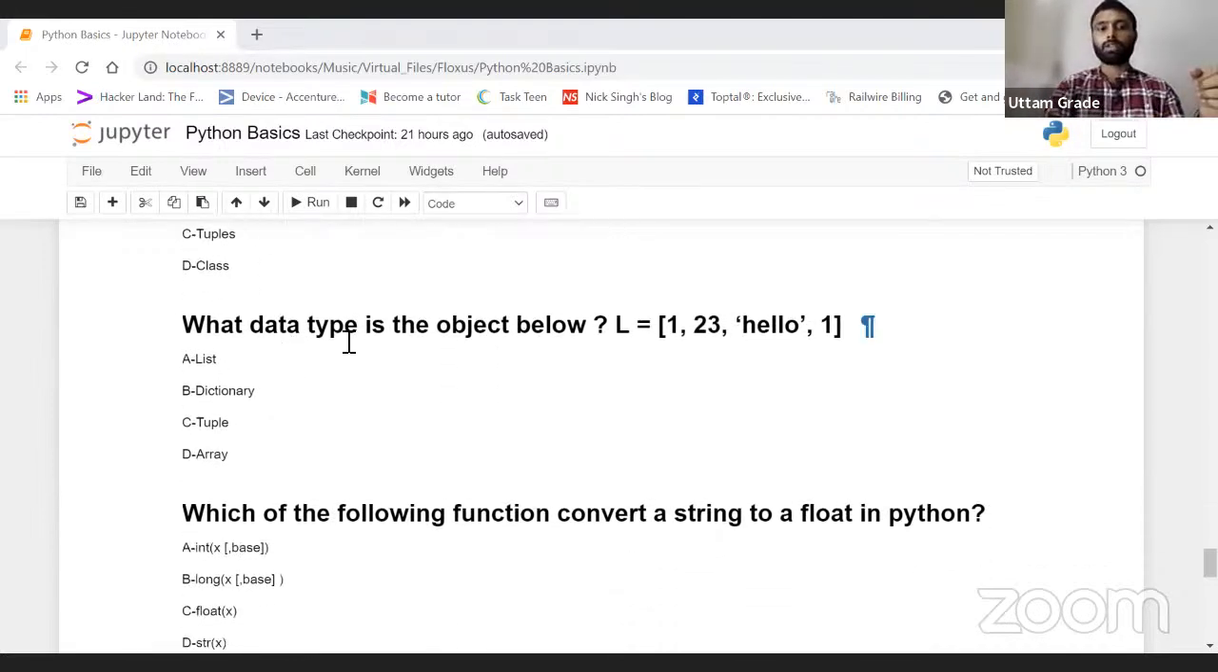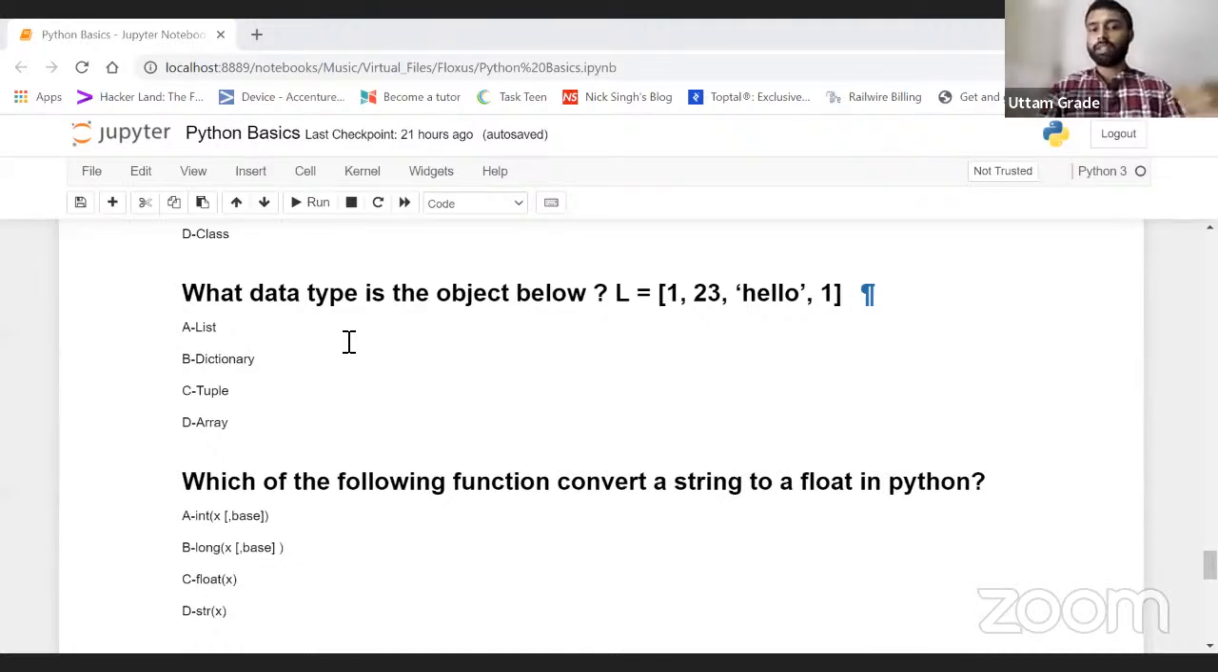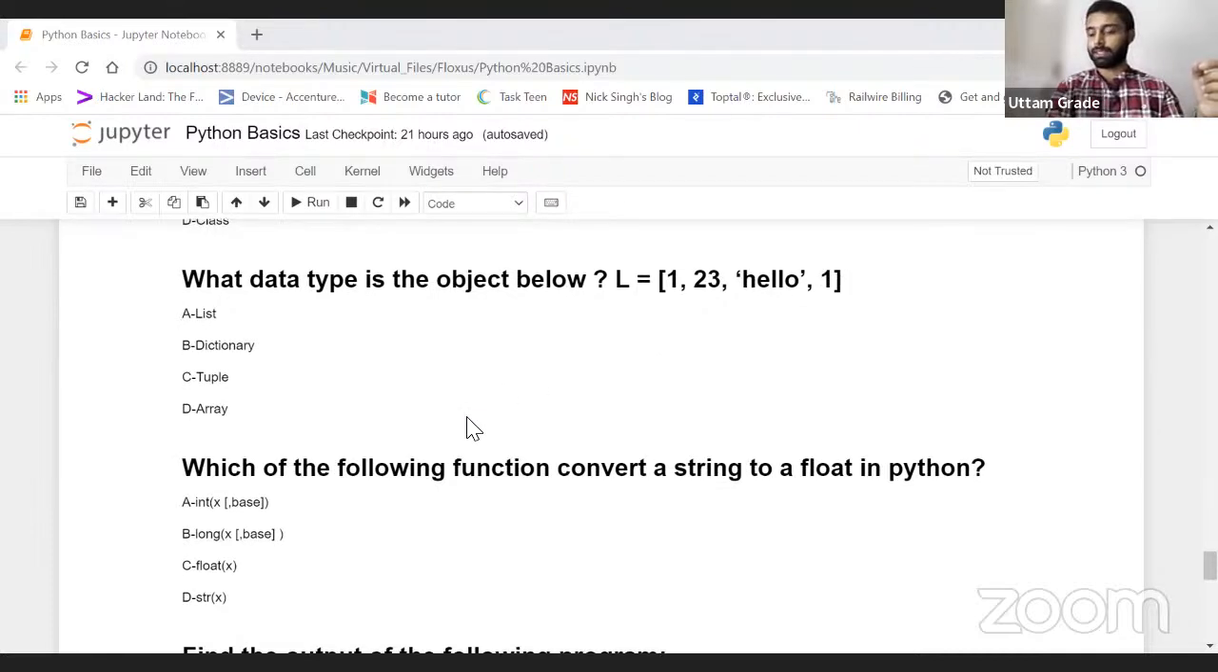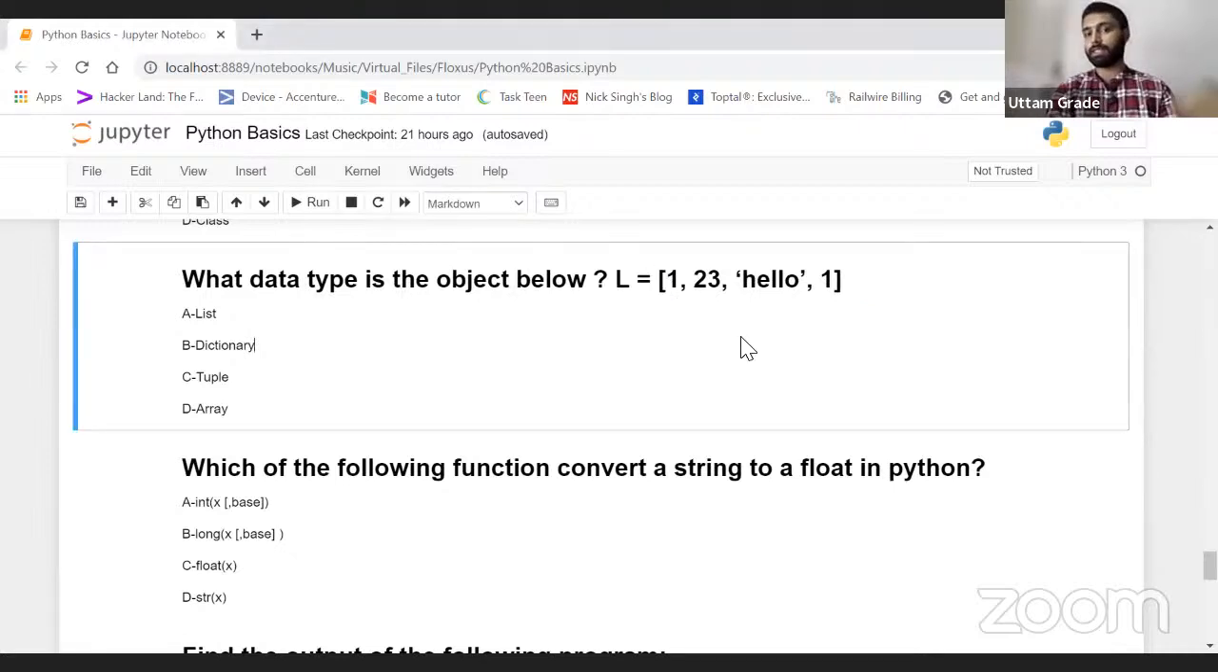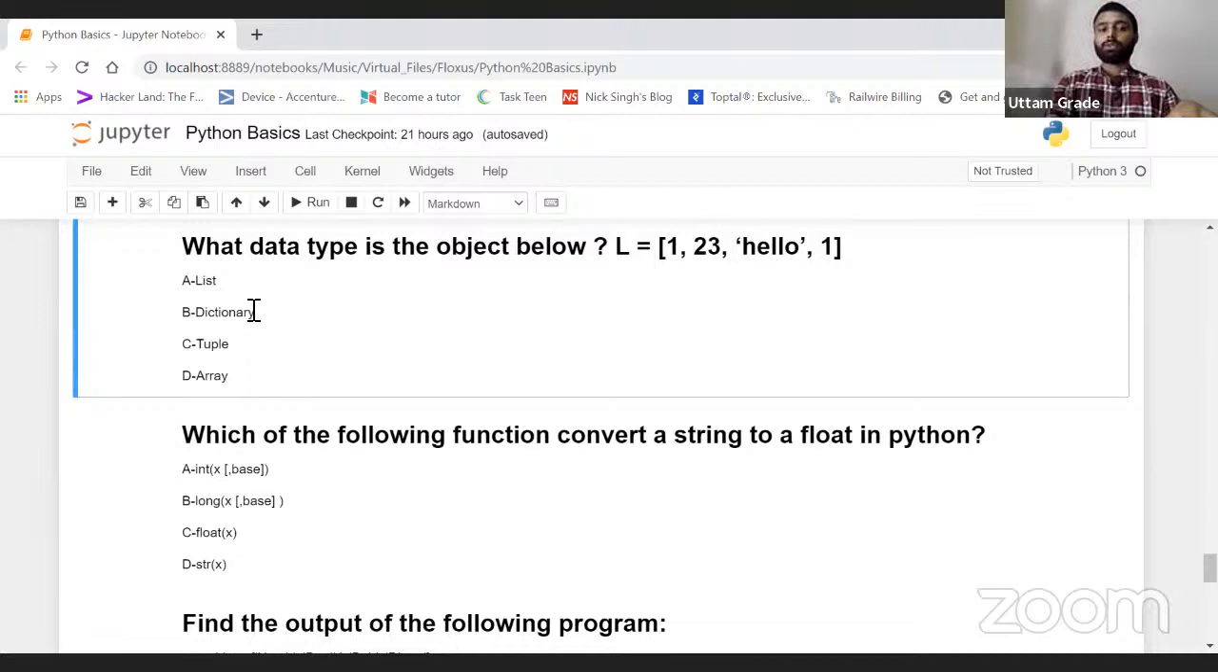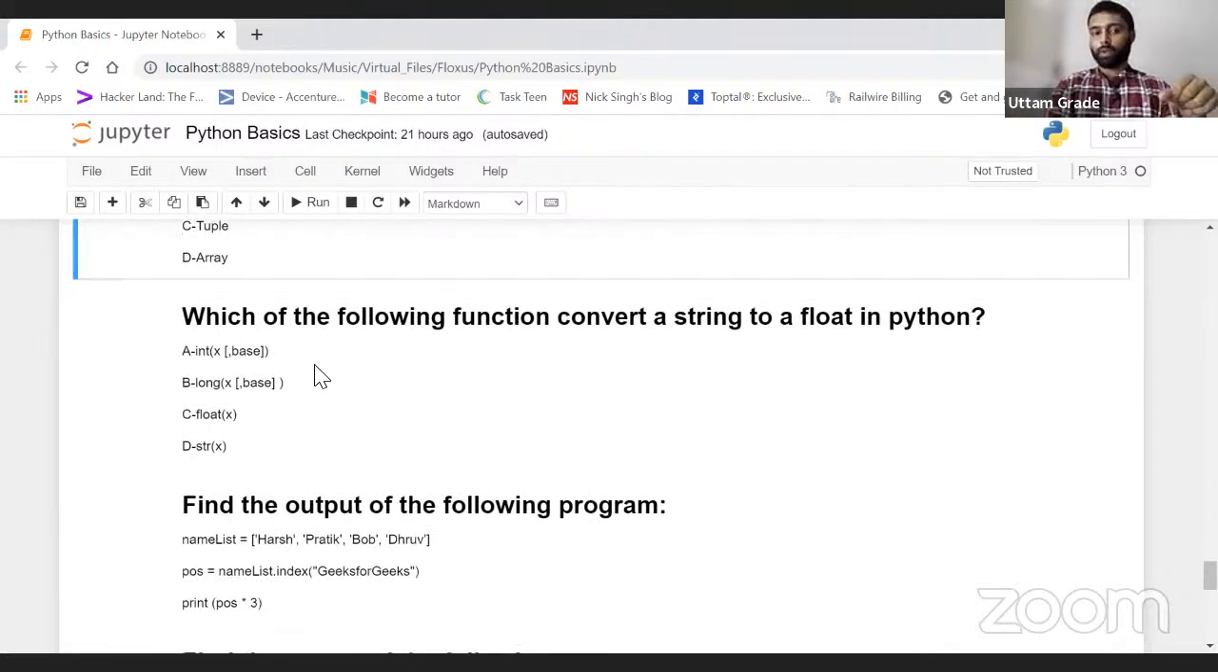Now, another one: what data type is the object below, L is equal to? This is the list symbol, right? This is the list syntax: 1, 2, 3, and 1. What is it exactly? Anyone? Yes, this is a list, because this is the syntax of a list. We covered it yesterday, right? So the second quiz answer is A, the list one.